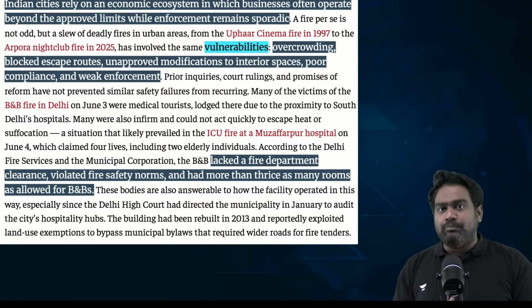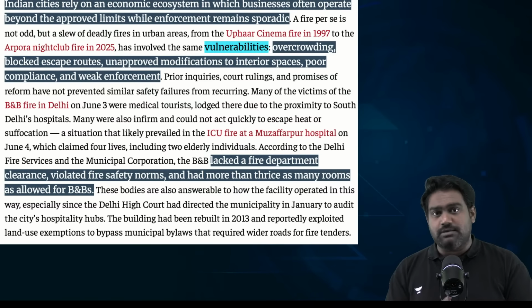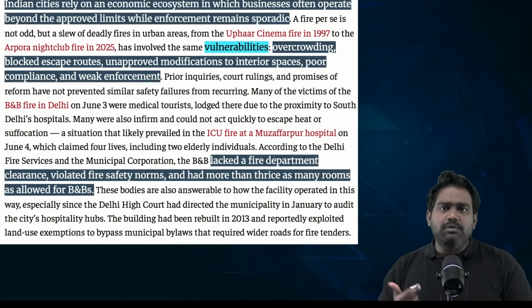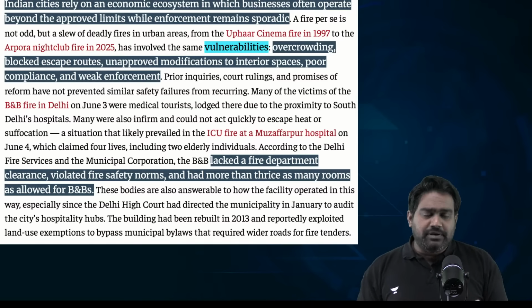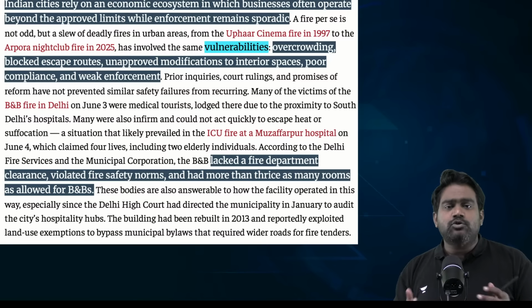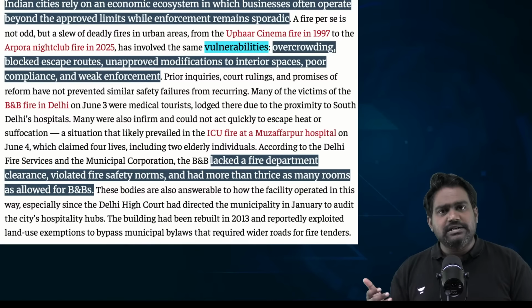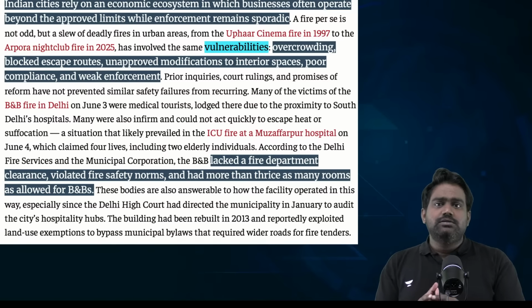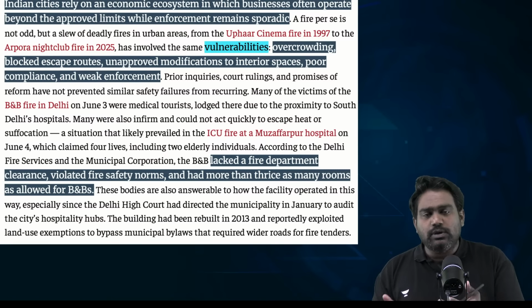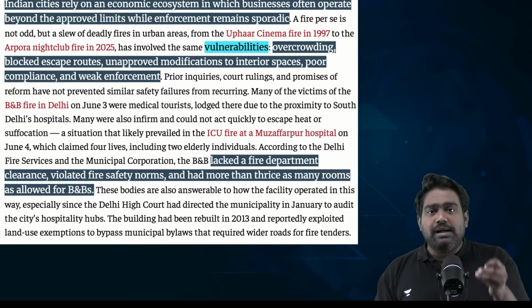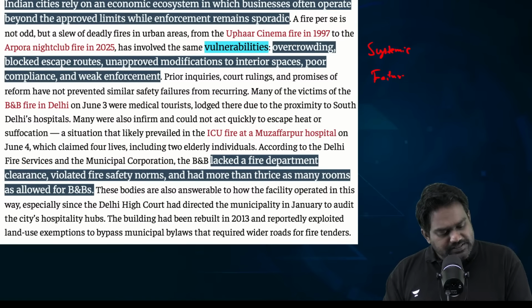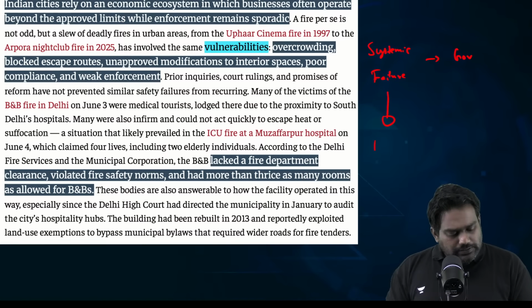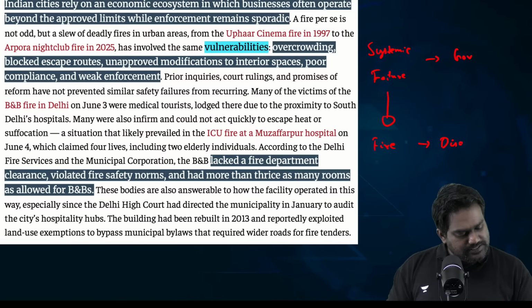See, fire accidents will happen, right? A fire can get easily triggered, especially during summer months. You just need maybe one spark, or an electrical short circuit, or a gas leak, which can trigger a fire. So those incidents can happen, right? You can't really control that on a day-to-day basis. There is a possibility of these accidents occurring. But what causes this to become a disaster? What turns this into a disaster, into a tragedy, is systemic failure. The systemic failure in our governance is what turns a fire into a disaster.